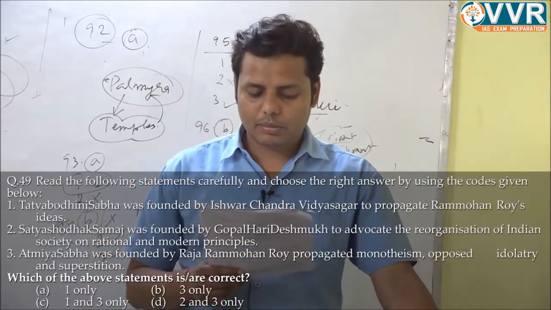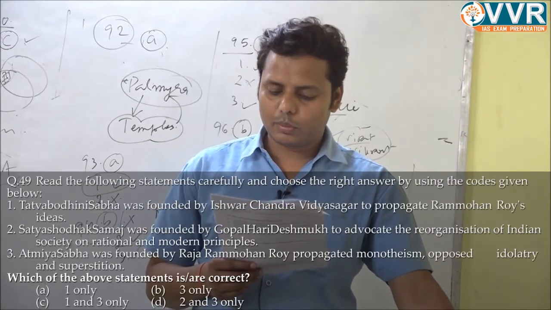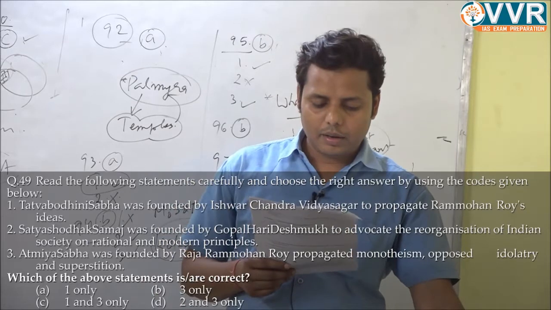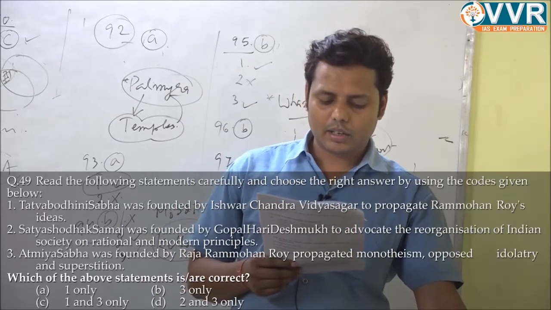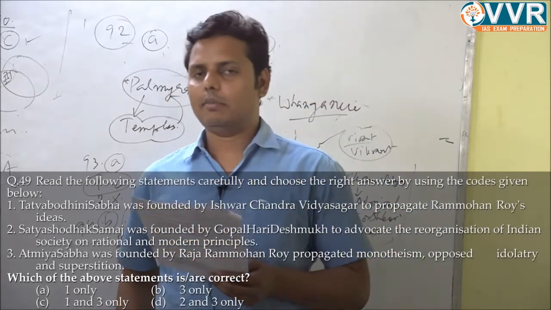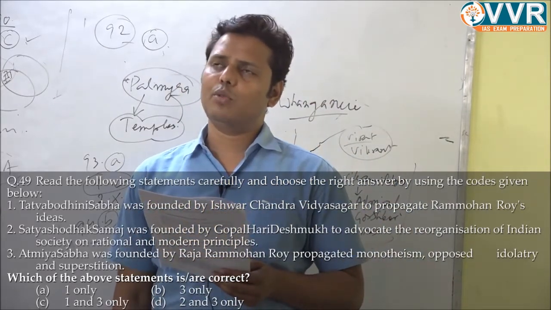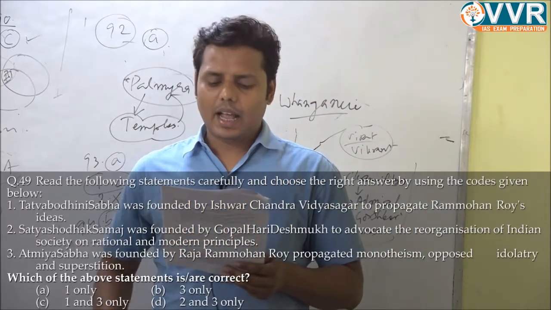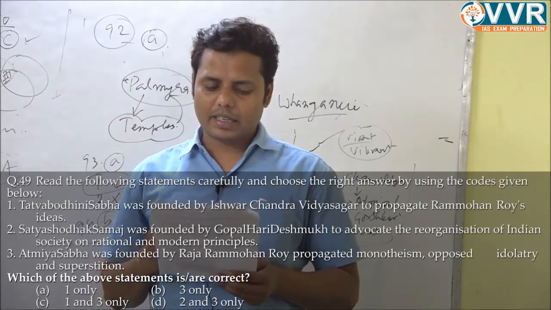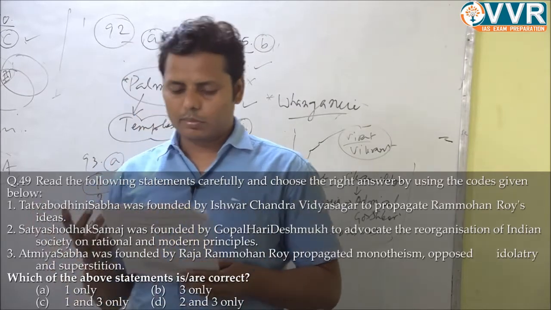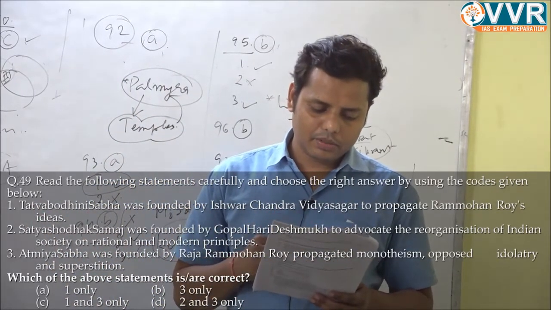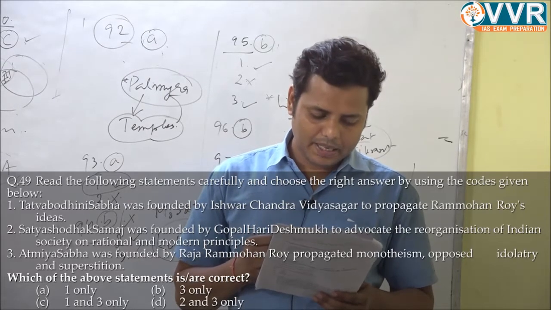Third, Atmiya Sabha was founded by Raja Ram Mohan Roy to propagate monotheism, and opposed idolatry and superstition, right? So this is correct. Atmiya Sabha was established by Raja Ram Mohan Roy in 1815, and the idea which he wanted to propagate through this organization was monotheism basically, right? So the third is the only statement which is correct. So the answer would be B.